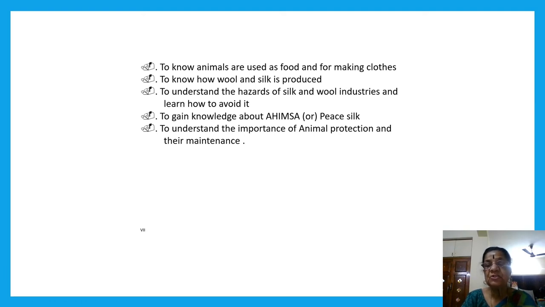In video session 27 we are going to learn only about animals used as food and for making clothes. In video 28, how wool and silk are produced, and the rest we will study, okay?